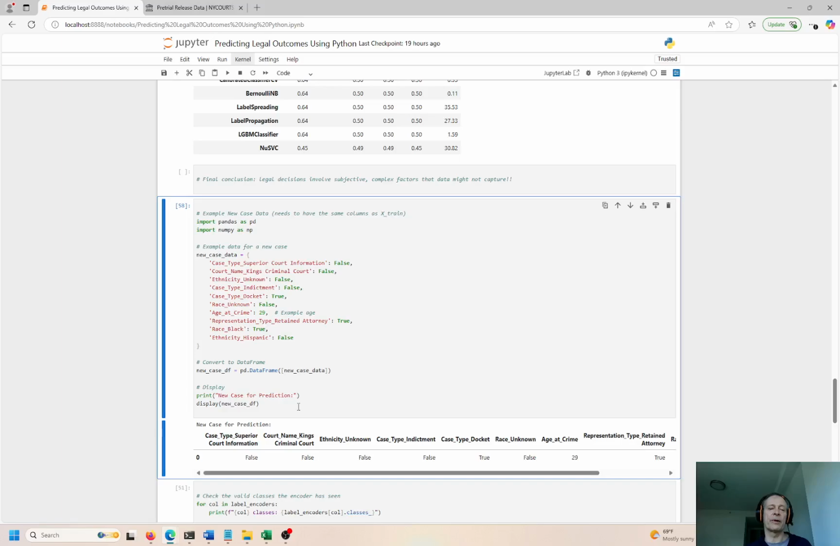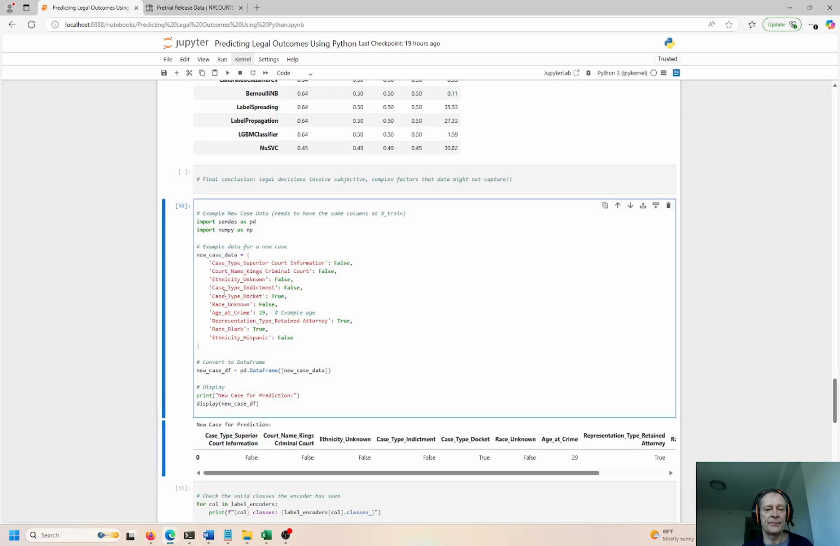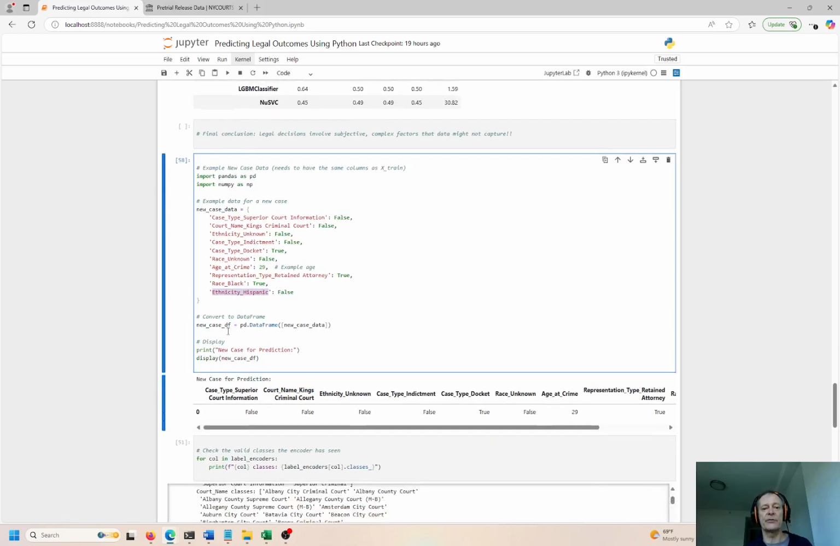And this is where the rubber meets the road, guys. So let's say you have all these variables, right? And this is what comes to you as a lawyer. You have the case type, the court name, ethnicity, case indictment, and the race, the person's color, right? The race and the ethnicity. So if you have all these variables, this is what you would put into the model after you trained it, after you tested it, after you did everything. You refine the model, clean up the data a little bit, make your final decision. This is your case right here. This is literally your case, right? Based on the model's training and testing.